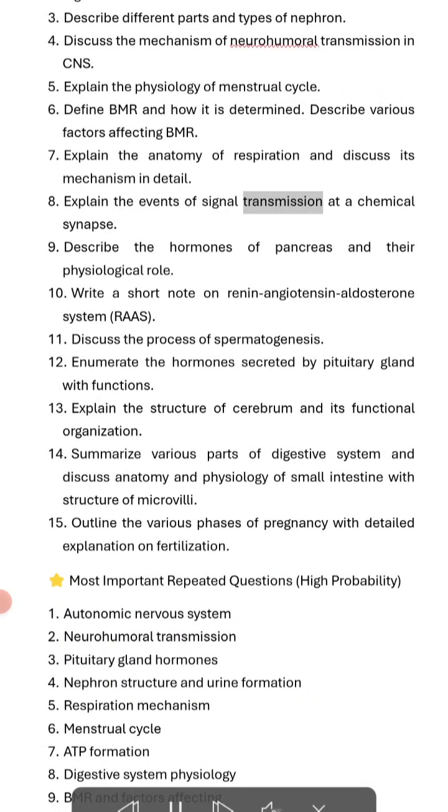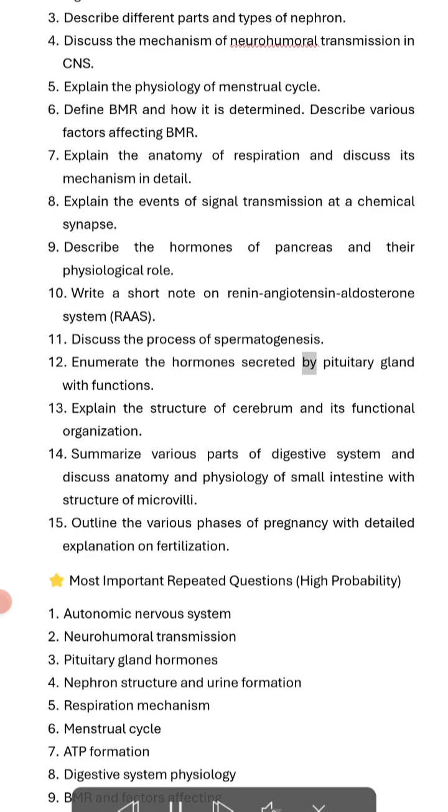Explain the events of signal transmission at a chemical synapse. Describe the hormones of pancreas and their physiological role. Write a short note on renin-angiotensin-aldosterone system, RAS. Discuss the process of spermatogenesis.